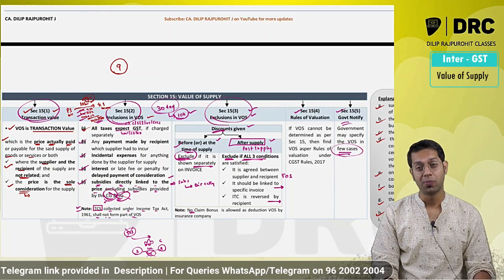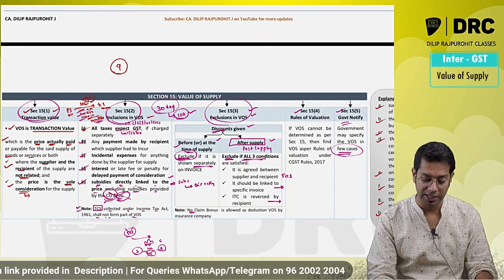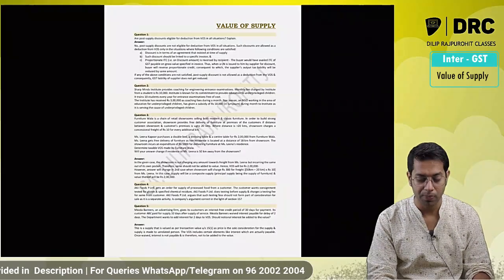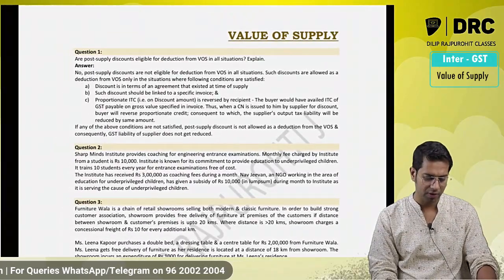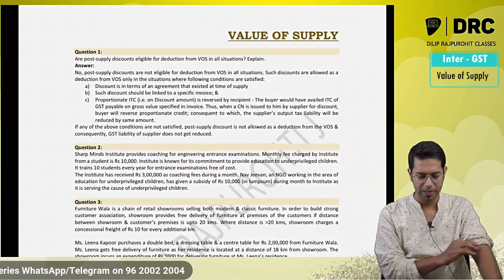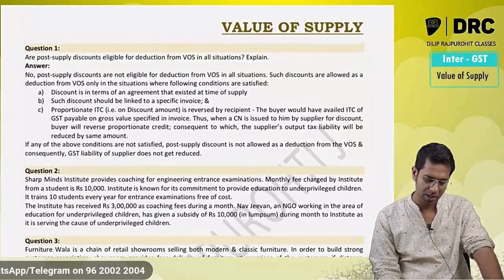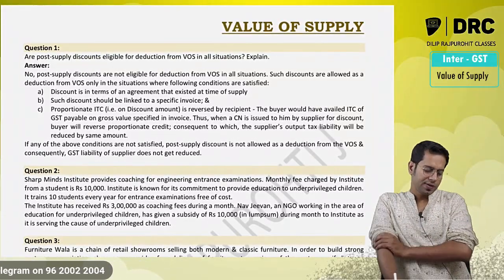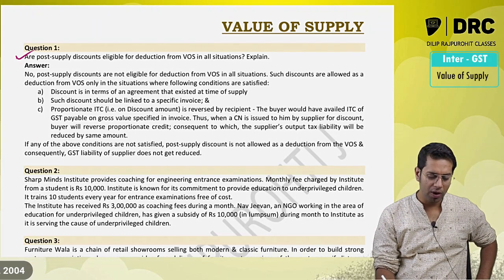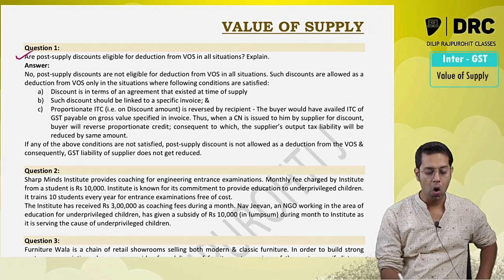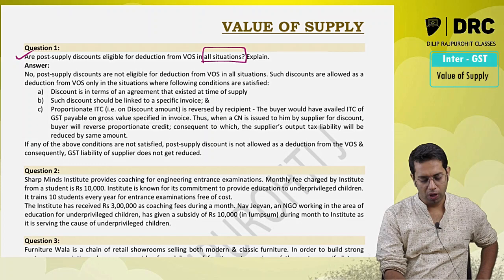Now let us do some problems on value of supply, because in examination what is important is doing problems and not the theory part of this. Obviously theory questions can also be asked sometimes. So value of supply, question number 1: are post supply discounts eligible for deduction from value of supply in all situations? So what is their question?